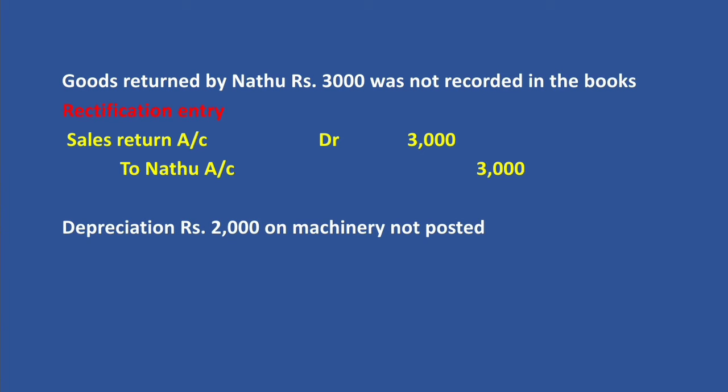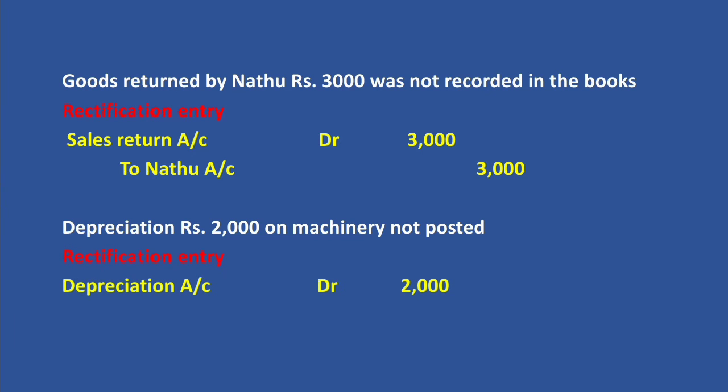Now next one. Depreciation rupees 2,000 on machinery not posted. Depreciation not posted. Again error of complete omission. So this depreciation also we can record. What is depreciation? Depreciation is the decrease in the value of an asset due to wear and tear, passage of time, usage, etc. It is the decrease in the value of an asset. That means it is a loss to the business. So we can debit depreciation account.